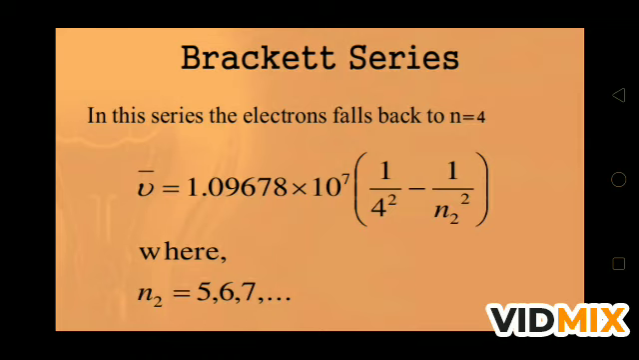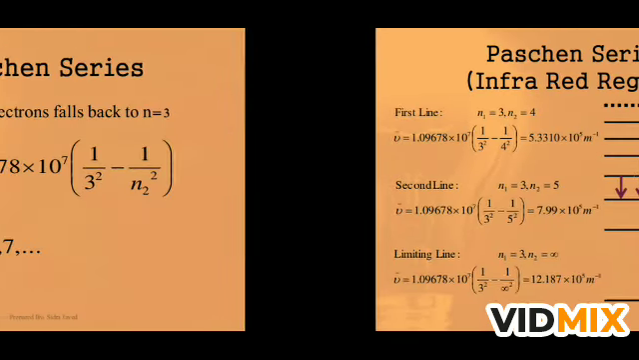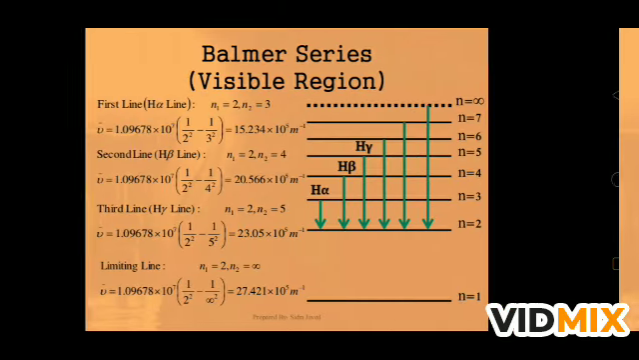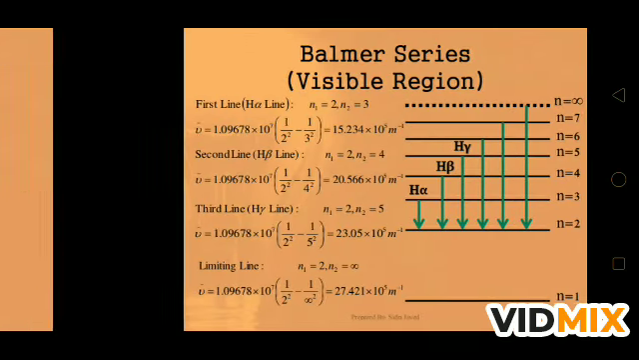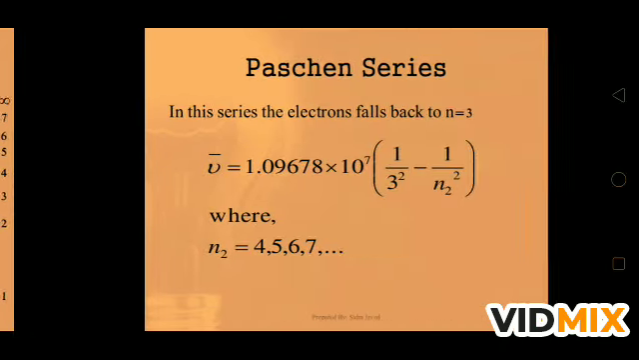So you can learn that if the electron jumps from any high level to n equal to 4, means n1 is equal to 4, it is the Brackett series. For n1 equal to 3, it is again the Paschen series. For n1 equal to 2, we are getting the Balmer series, and for n1 equal to 1, we are getting the Lyman series. So in this way you can learn.